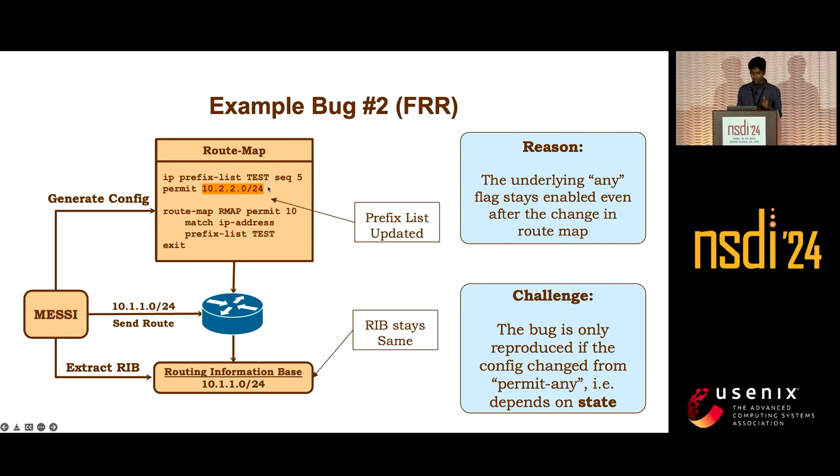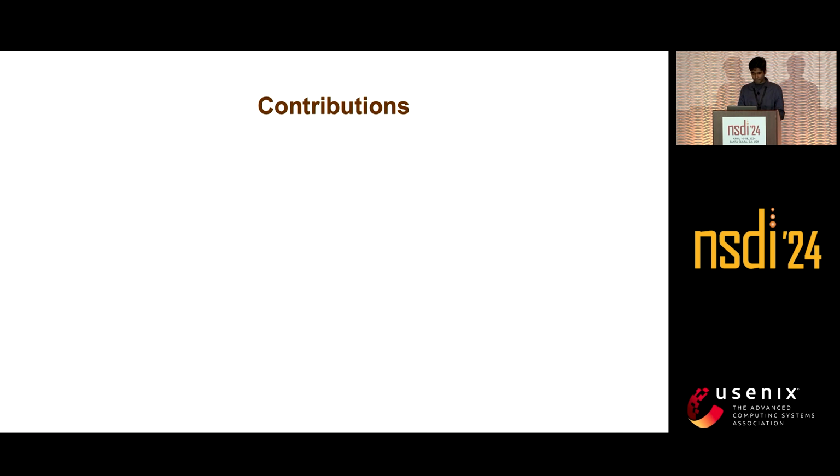So we can see here how it is non-trivial. If we restart the router and give this configuration, it will work perfectly, but only when we transition from prefix any to this prefix does the bug appear. So it shows the stateful nature of BGP.